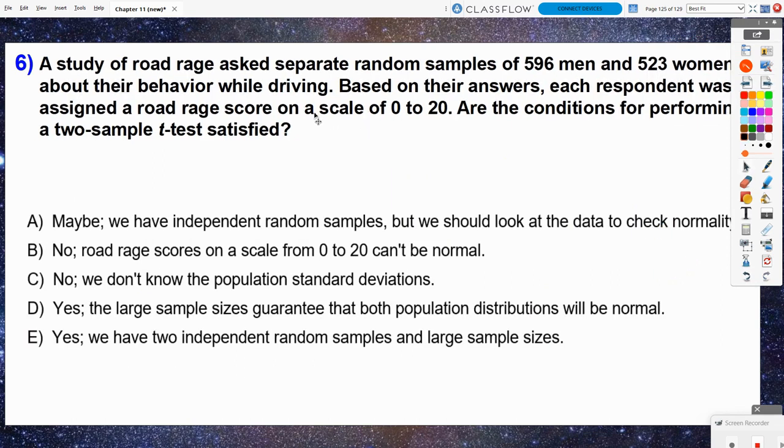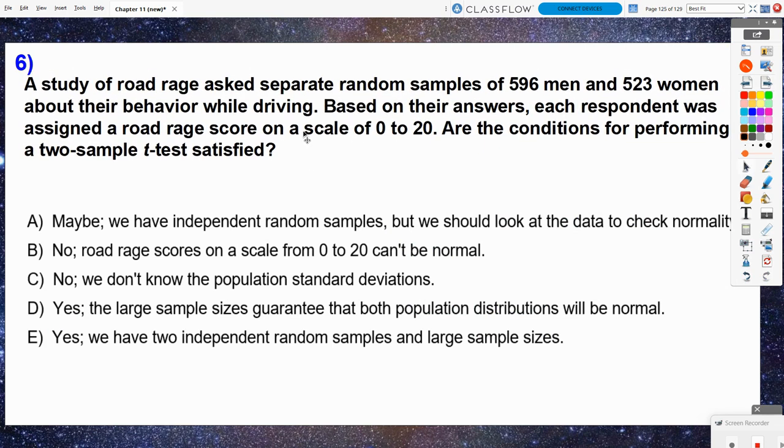Number 6. A study of road rage asked separate random samples of 596 men and 523 women about their behavior while driving. Based on their answers, each respondent was assigned a road rage score on a scale of 0 to 20. Are the conditions for performing a two-sample t-test satisfied? Well, let's consider here the conditions. So one, do we have random samples? We have separate random samples. Okay, well, that looks good.